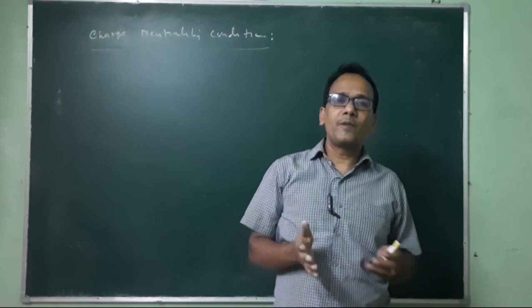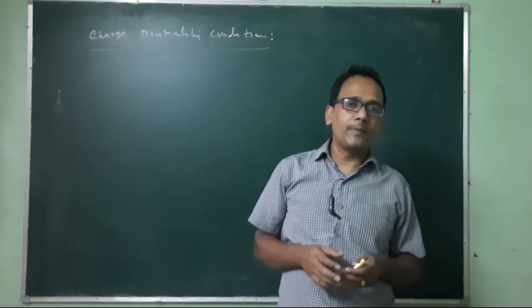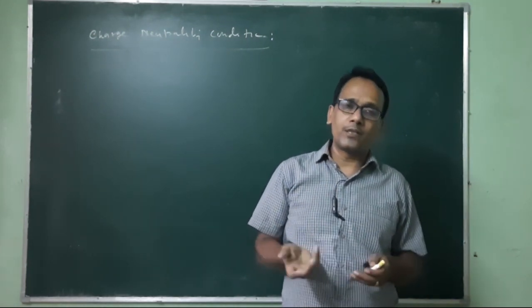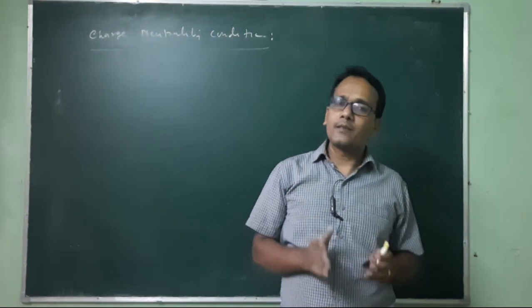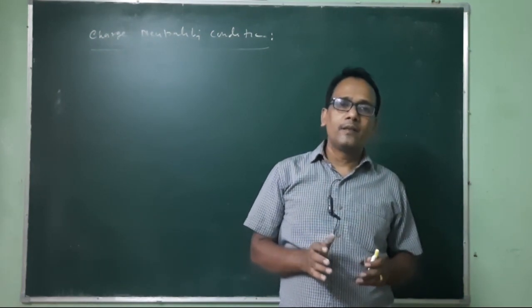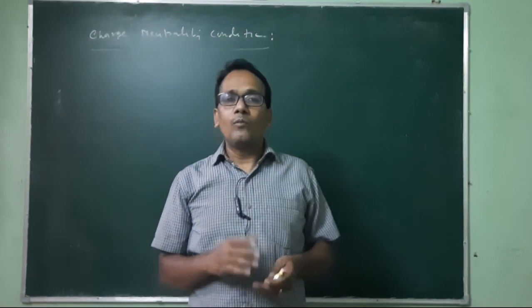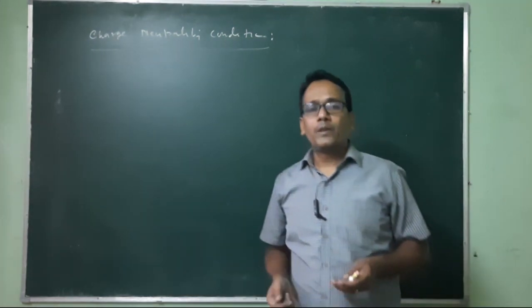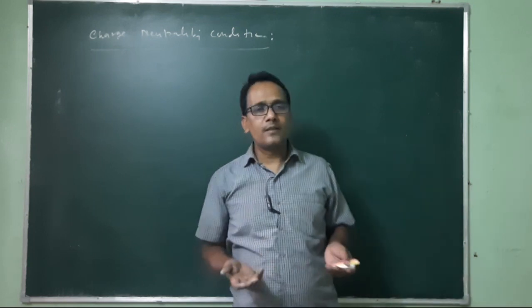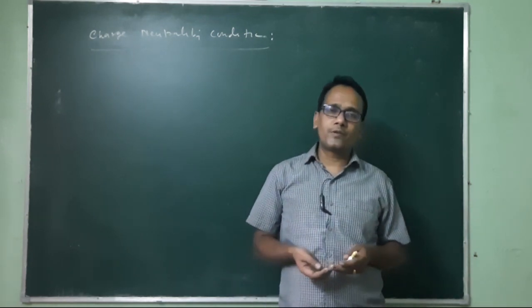N-type semiconductor does not mean that it is negatively charged, or p-type semiconductor does not mean that it is positively charged. No, semiconductors are neutral in behavior at a specific temperature. So why is that semiconductor neutral? Because the total amount of negative charge is identical to the total amount of positive charge.